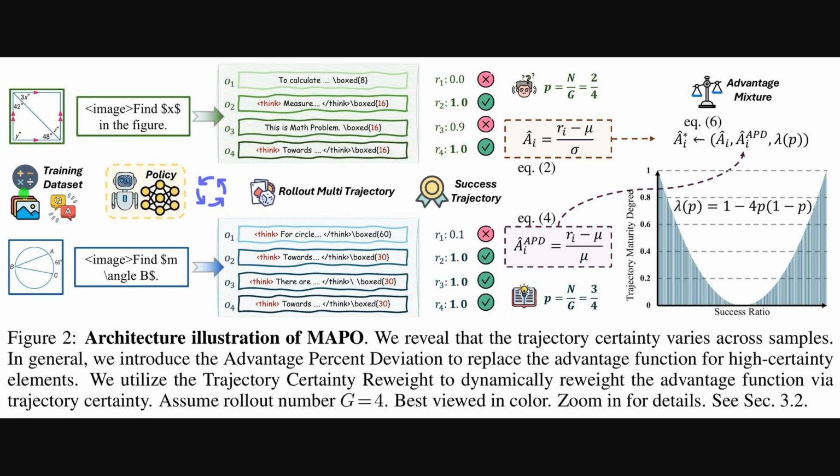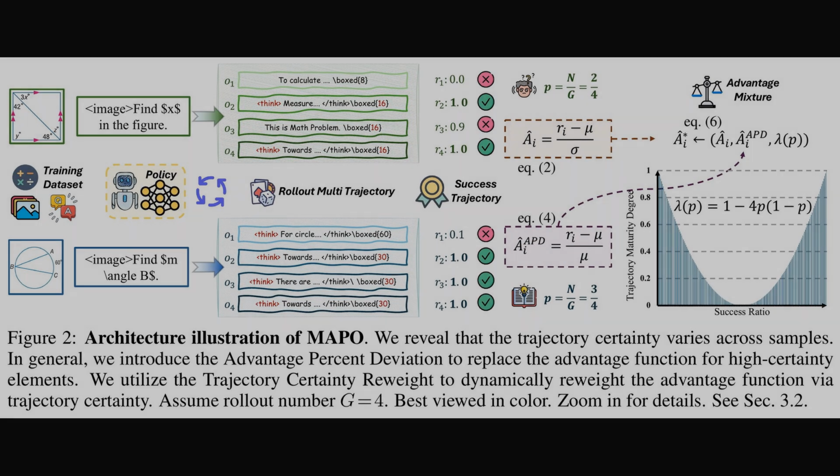Alright, Figure 2 shows how the method mixes two advantage signals based on trajectory certainty, so the learning signal fits each query. The left panels depict multiple rollouts and rewards, with the success ratio summarizing how consistent the answers are. The center callouts introduce advantage percent deviation, which uses deviation over the mean for high certainty groups, while a z-score style advantage handles uncertain cases. The right curve plots the certainty weight lambda, which peaks at confident extremes and dips in the middle, and this weight blends the two advantages.